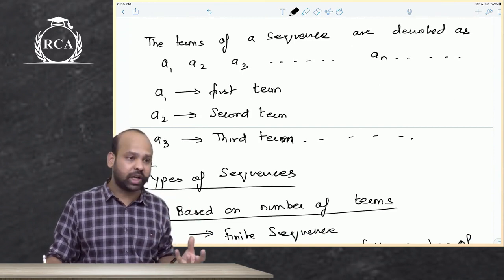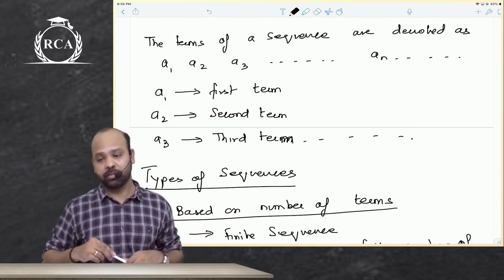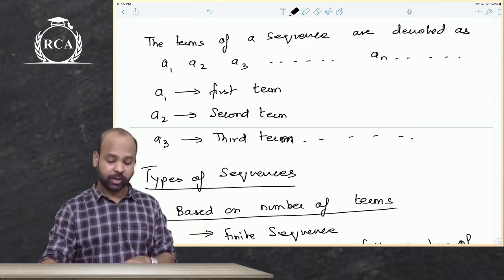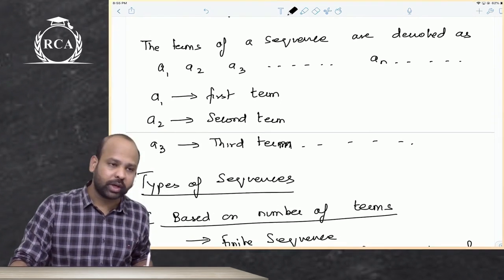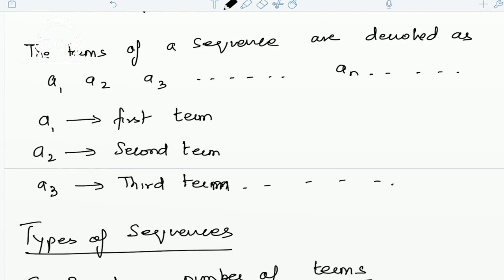The other types of sequences that we have are based on relationship. Before we do that, obviously you will copy this. Chalo beta, I'll give you 2 minutes again. Quickly make a note of this. All of you make a note of this.